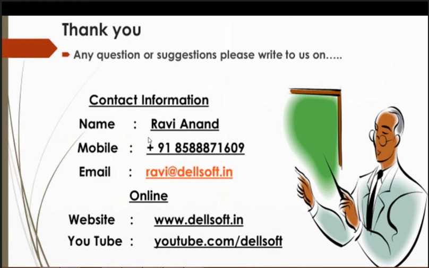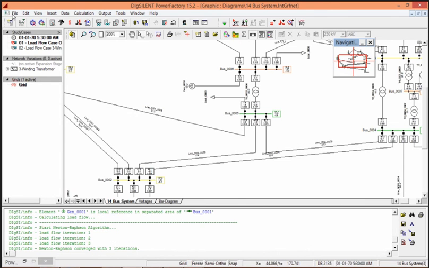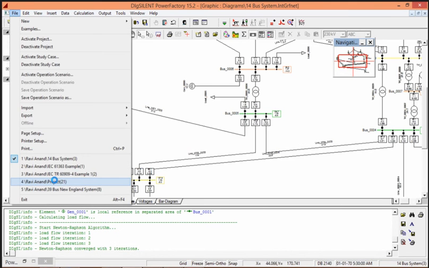One question is that, do we have built-in model for solar cells? Yes, sir, we have built-in model for solar cells. Like I will show you. I already have shown some company standards models are there.